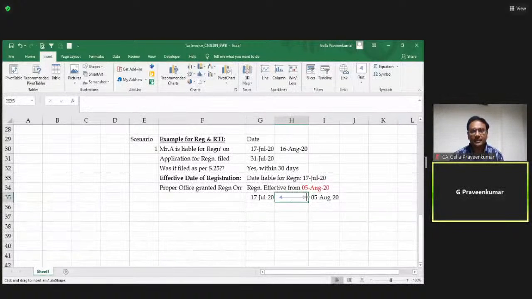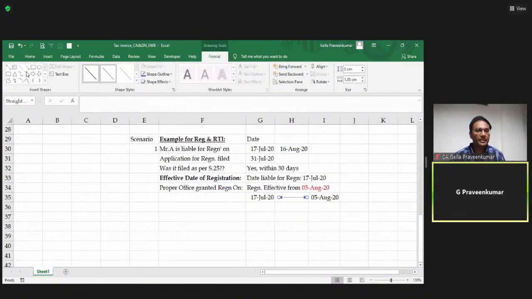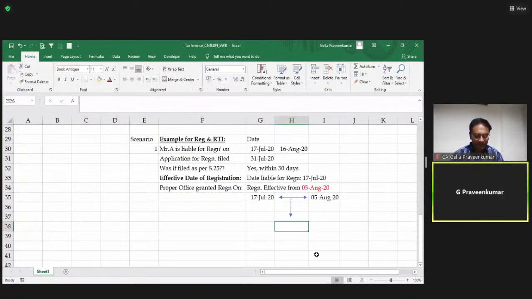Now, between this intervening period, assuming I make a supply of goods or services, I cannot issue a tax invoice with GST. Reason, without my GST number, I cannot issue a tax invoice.